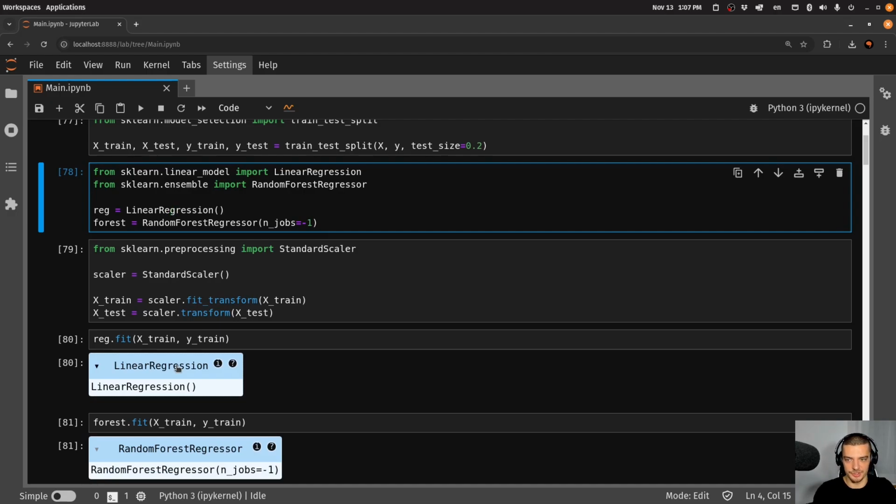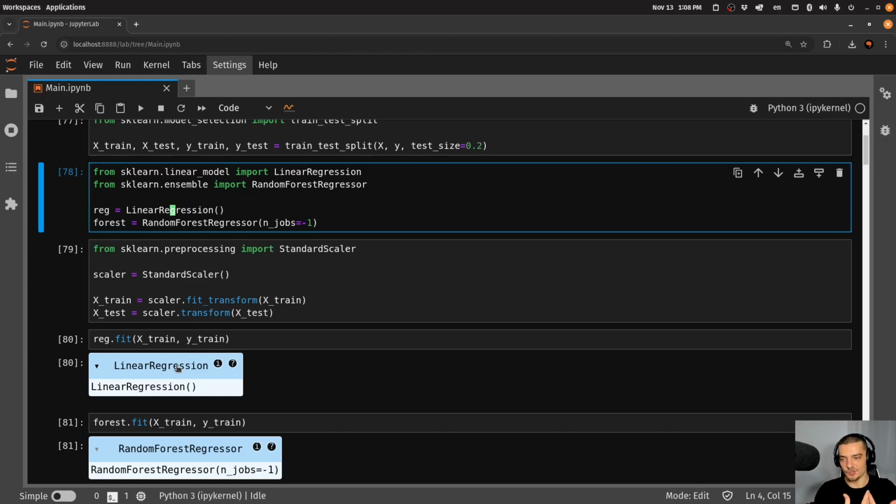which means that we can just call reg.score or forest.score to evaluate the models easily on the test set. And in the case of a classification task, this gives us a value between 0 and 1, which is the accuracy. So 1 would be 100% accuracy, 0 would be 0% accuracy, 0.5 would be 50% accuracy, and it basically tells us how many of the samples were classified correctly. Now, we don't have such a thing for regression because we're not aiming to always predict the exact value. It's more reasonable to get as close to the actual values as possible. So you don't want to have 0% accuracy because you never predict the exact value if you get very close to it.